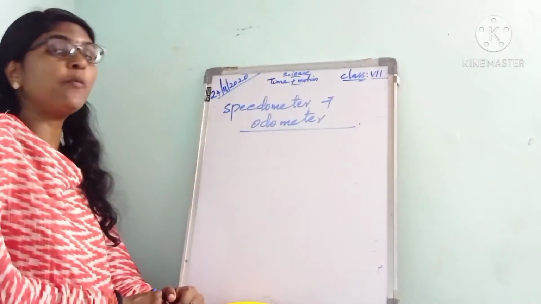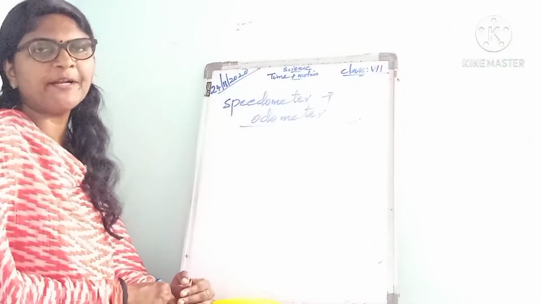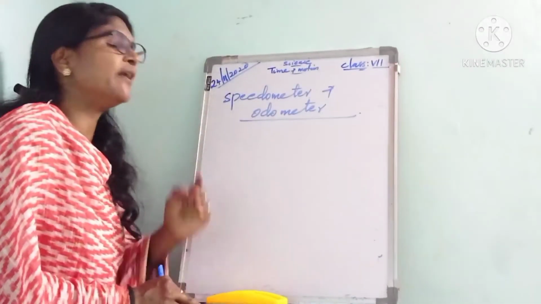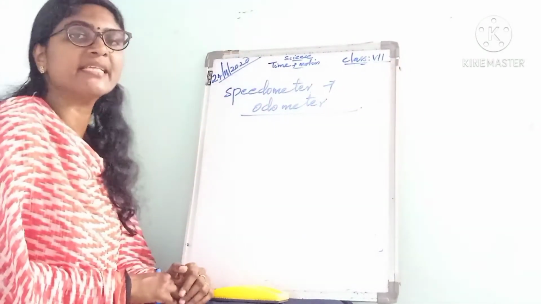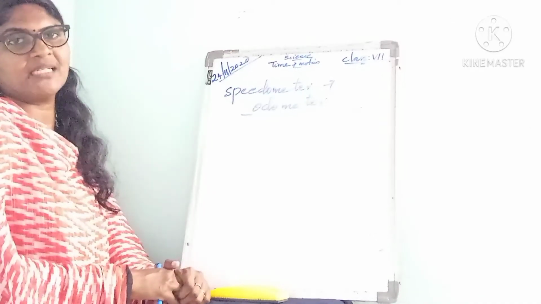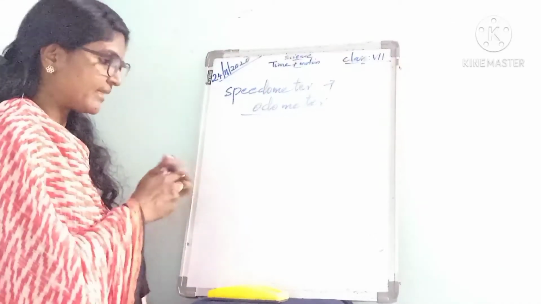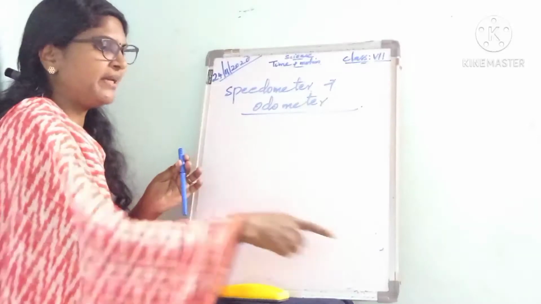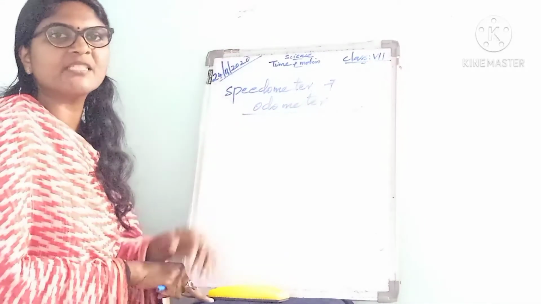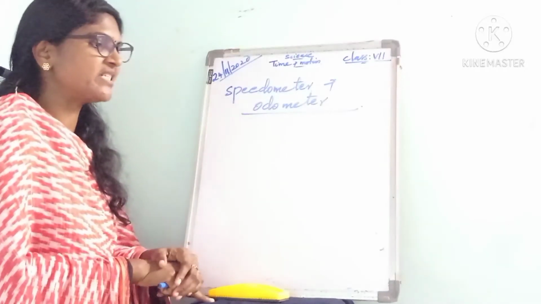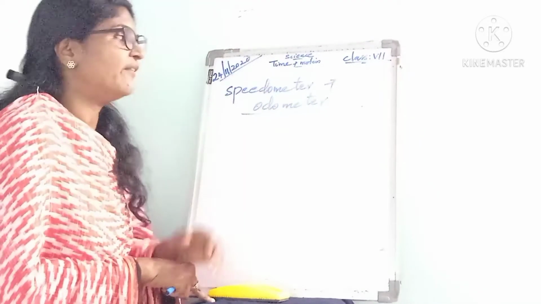Now about the speedometer and odometer. All vehicles are fitted with two devices, that is, speedometer and odometer. The speedometer measures what? The speedometer measures the speed of a vehicle.